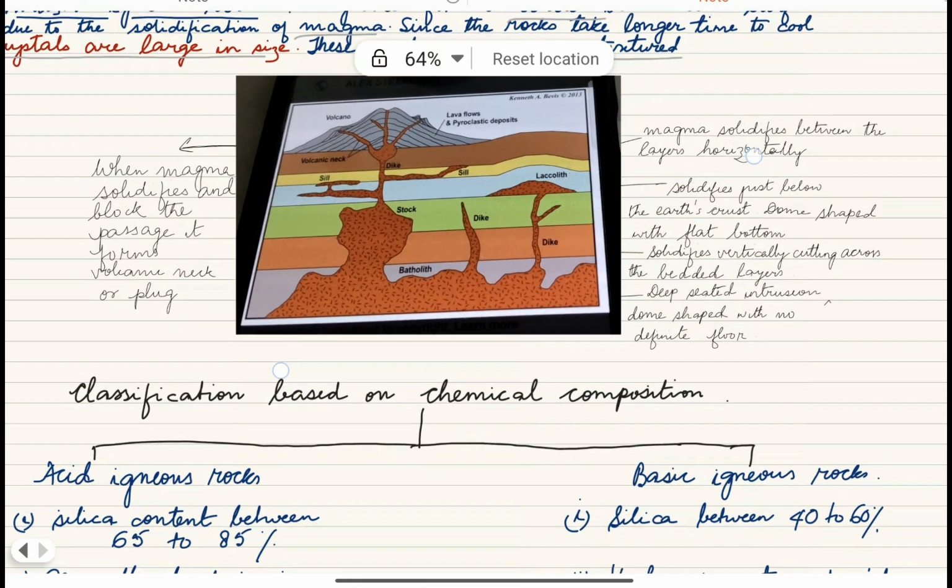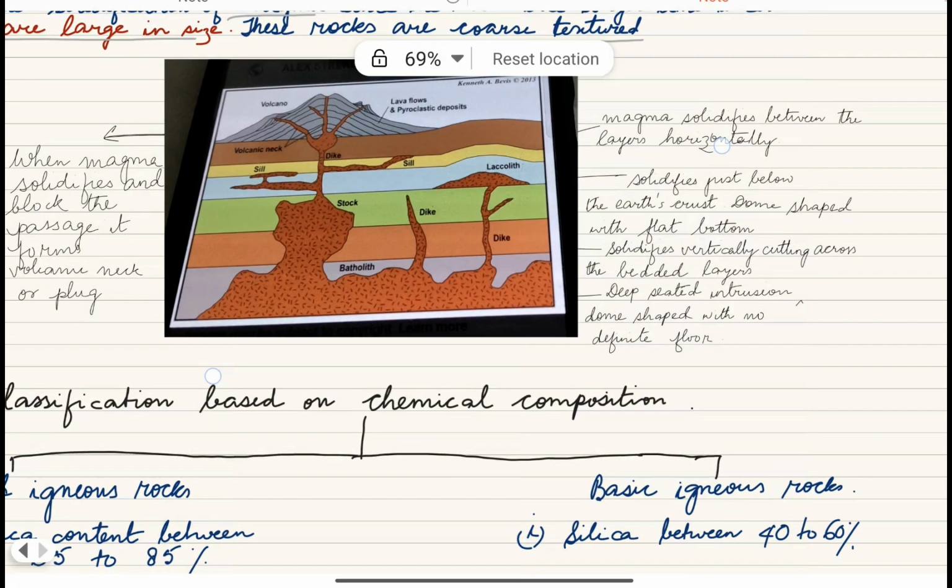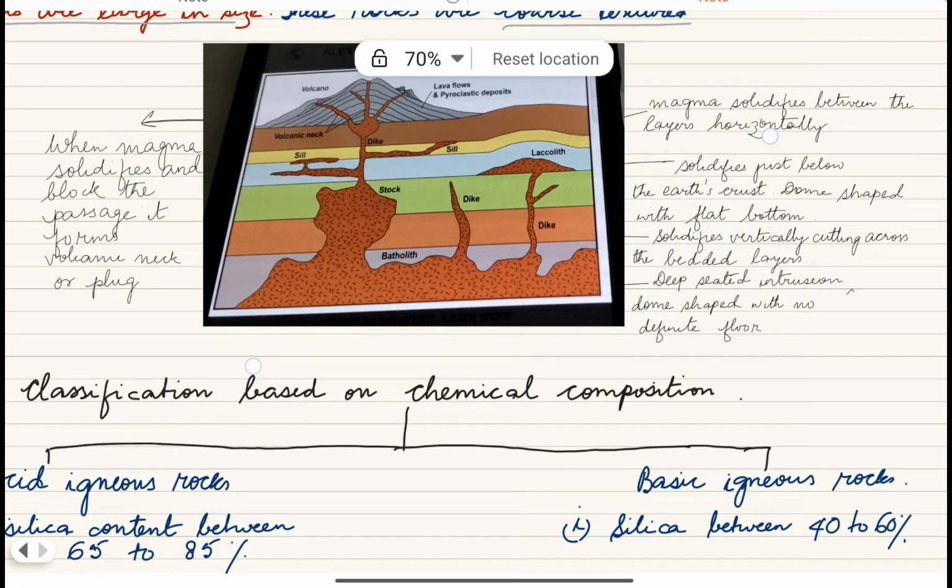Now this is a picture of intrusive igneous rocks. The first one, see, found far deep inside the earth's surface, and this is known as batholith, a very deep seated intrusion.